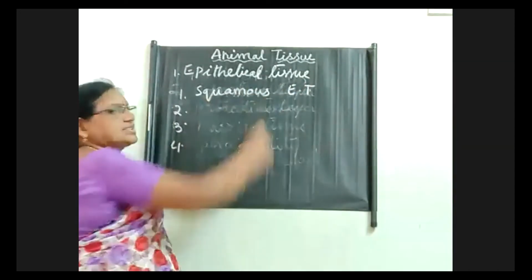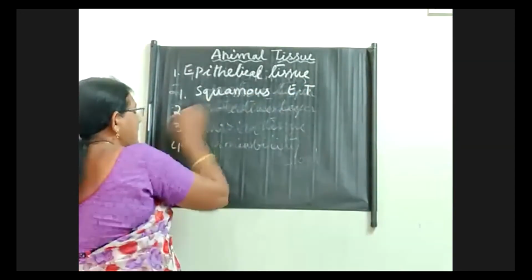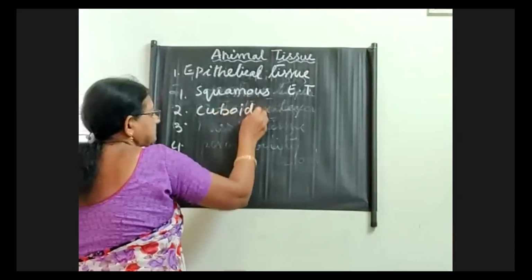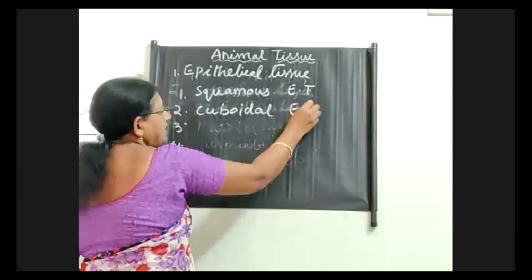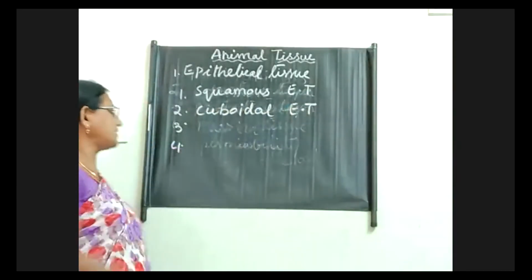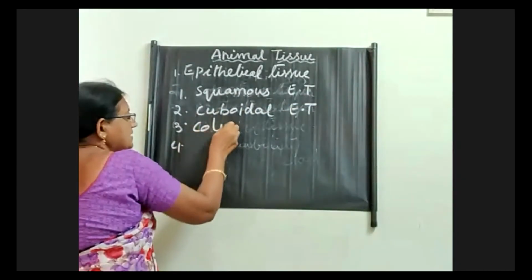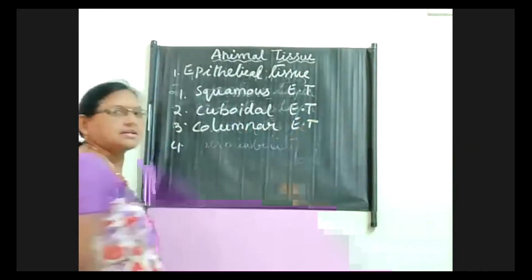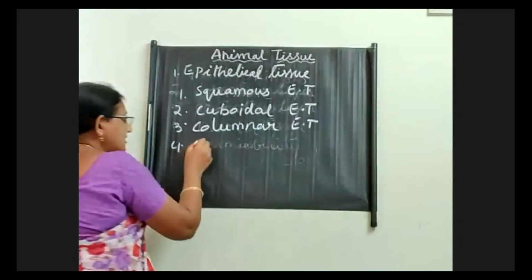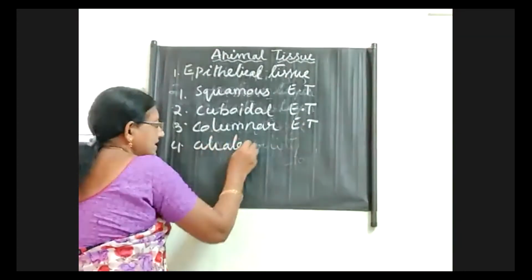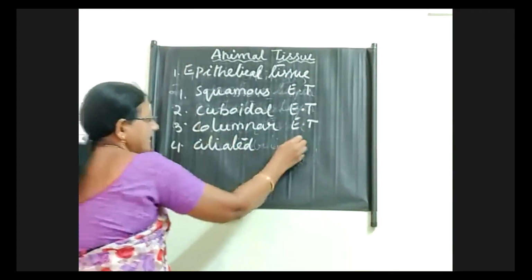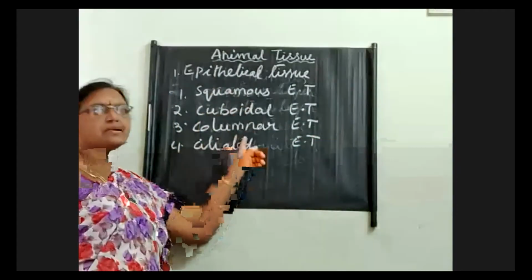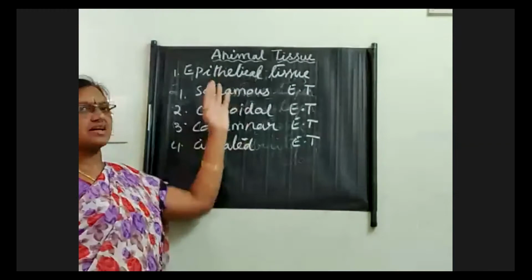The first one is squamous epithelial tissue, and the second one is cuboidal epithelial tissue, and the third one is columnar epithelial tissue. And another one is ciliated epithelial tissue. Okay, so just now I told that there are three important categories of the epithelial tissue.